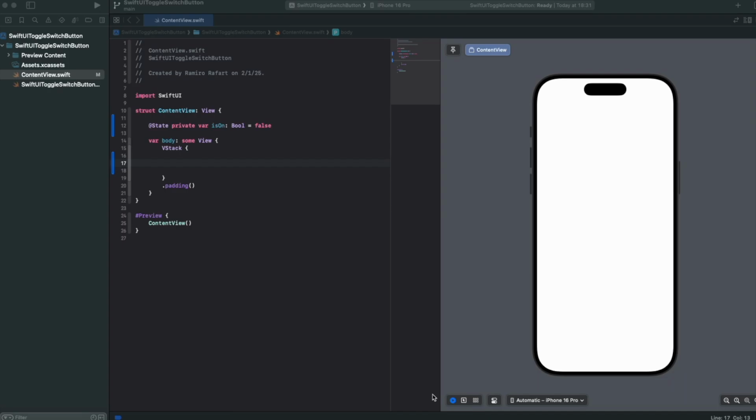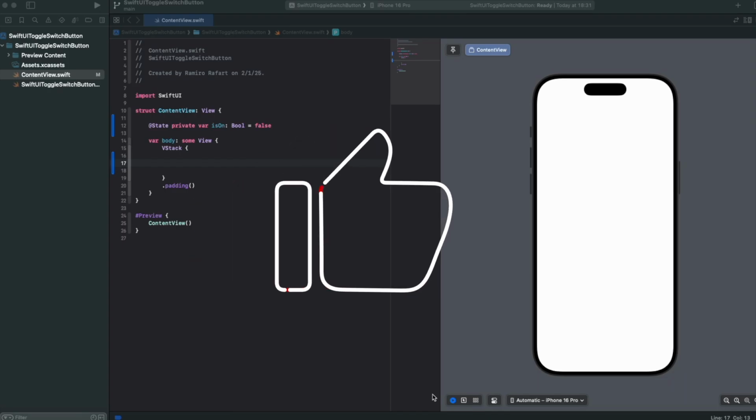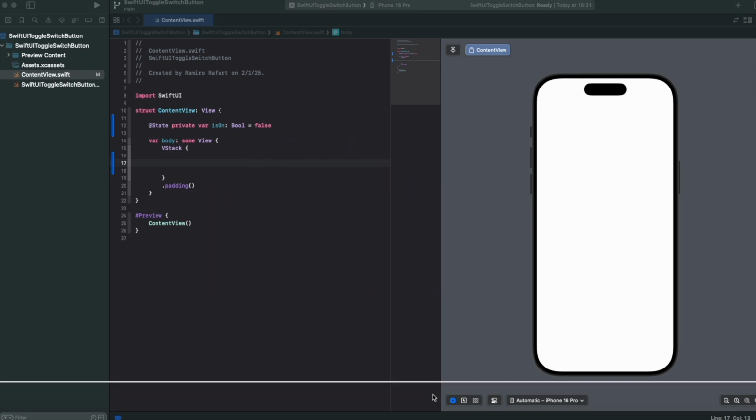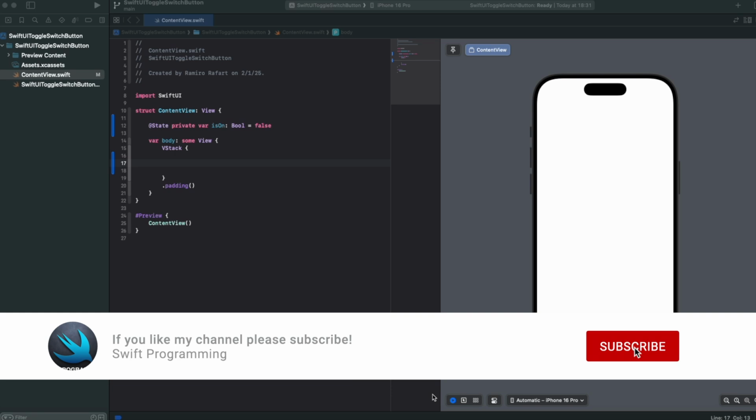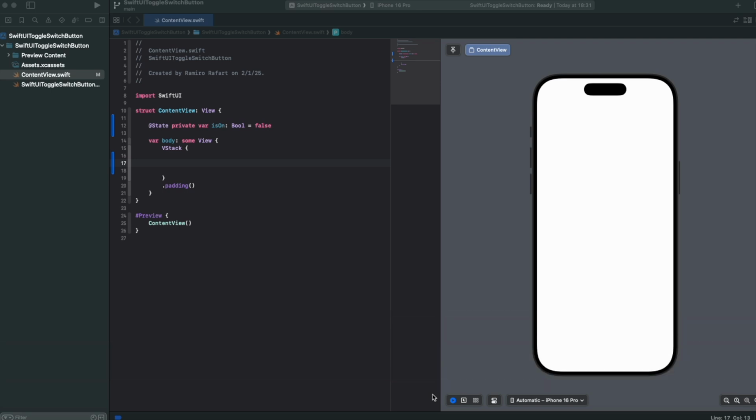Welcome to Swift Programming. In this tutorial, we will see how to create a toggle switch and a toggle button in SwiftUI. A toggle has only two states, on and off, true and false. This control is useful to make users select between two options.